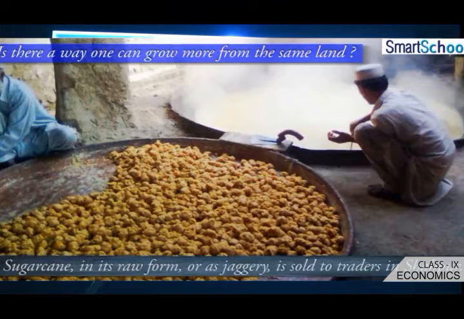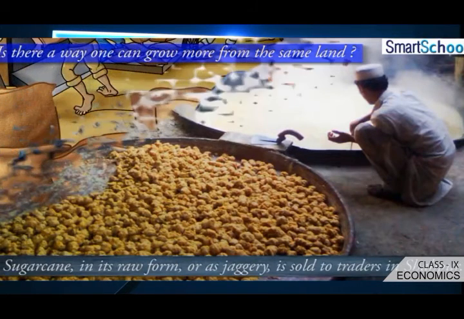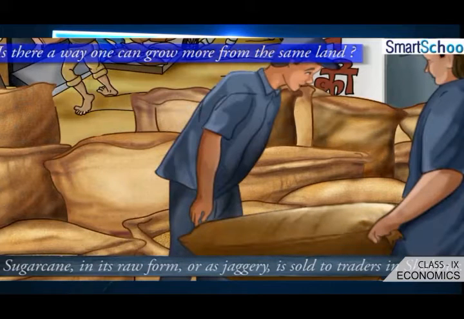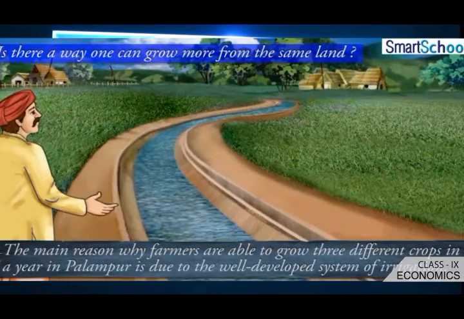Irrigation. See, the sugar cane they are ready to sell either in raw form or converted into jaggery, and they sell it in the shop or market also. The main reason why farmers are able to grow 3 different crops in a year is a very interesting, well-developed system of irrigation. Then what is the difference between irrigation and rainwater? When rainwater is directly utilized, we call it a natural source. But when water is provided through canals or wells or tanks or pump sets, that is called irrigation. Now they developed a system of irrigation with pump sets, otherwise tube wells.